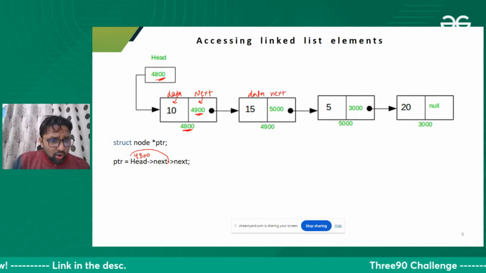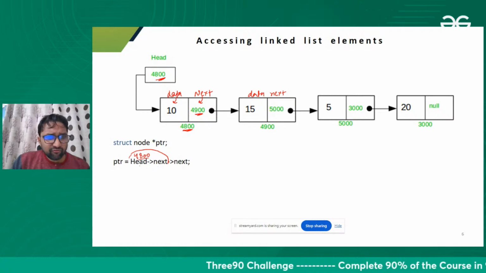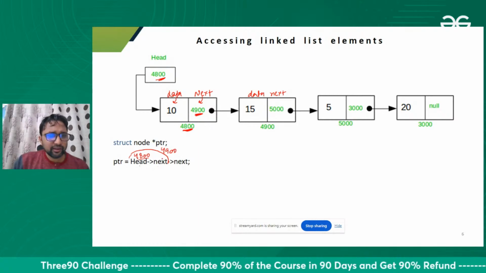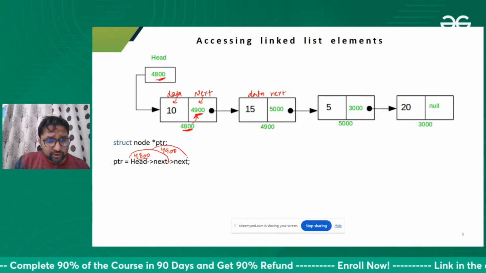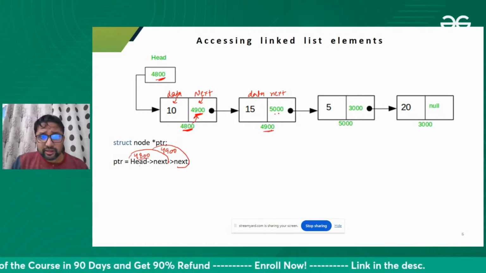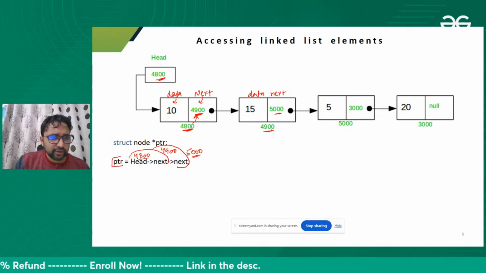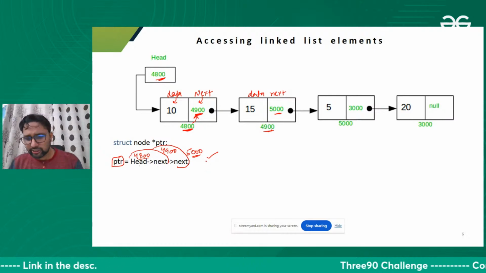Now head value is 4800. What is the head of next? Head of 4800 next is 4900. 4900 next is 5000. So we are just storing 5000 in PTR.